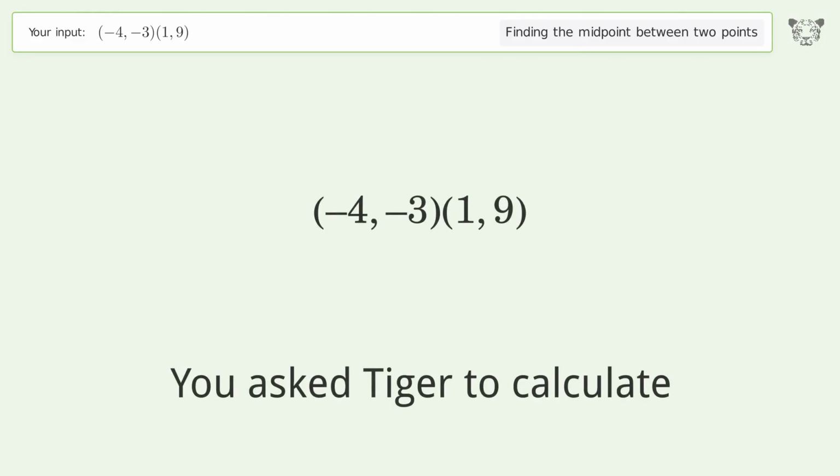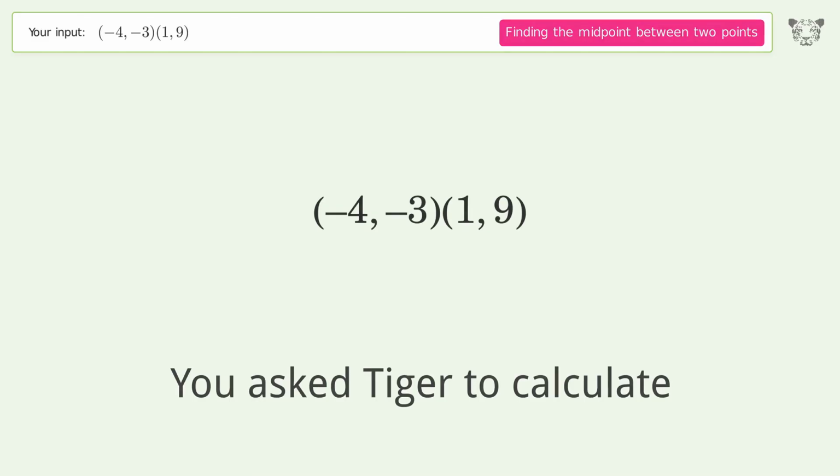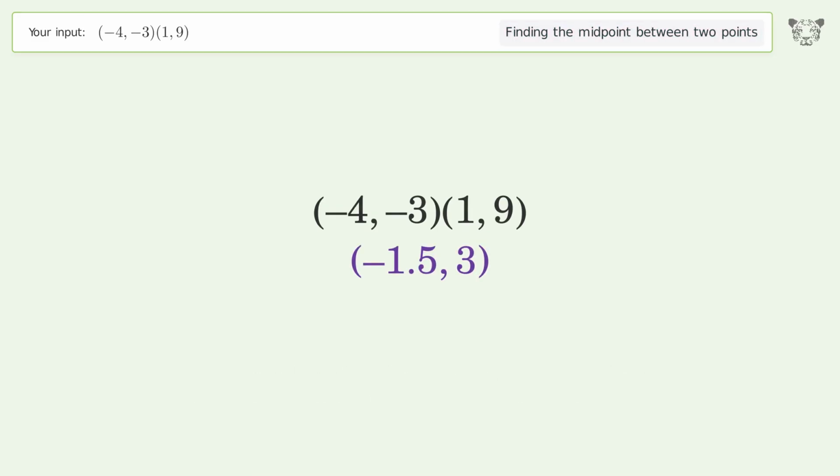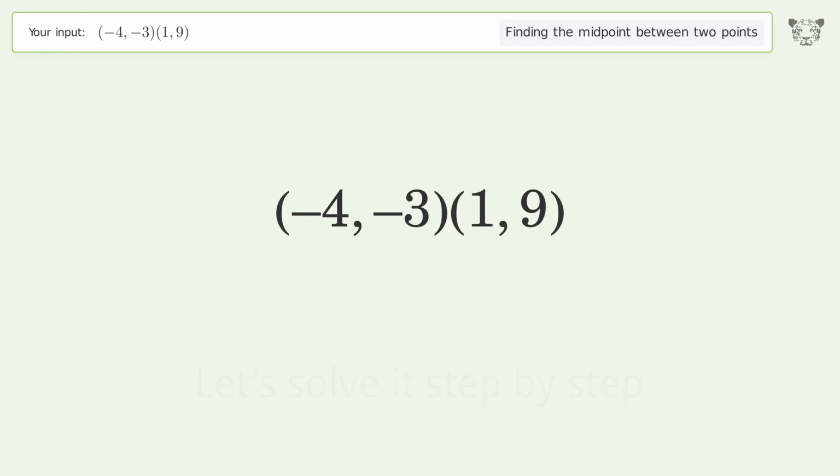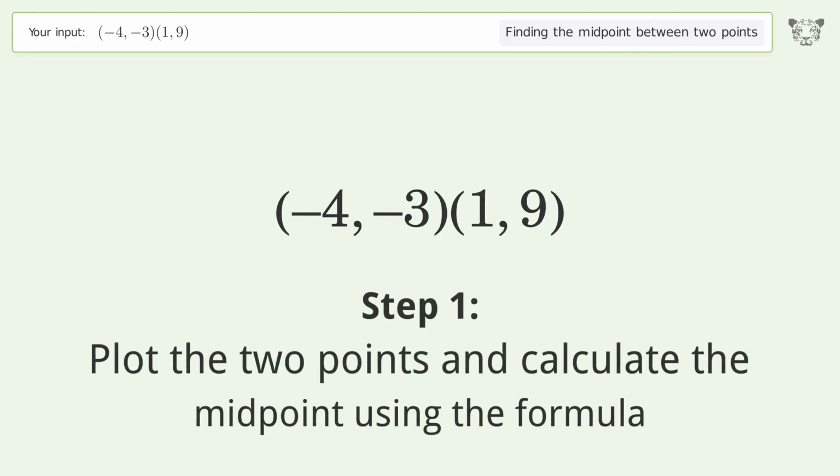You ask Tiger to calculate. This deals with finding the midpoint between 2 points. The midpoint between the 2 points is -1.53. Let's solve it step by step. Plot the 2 points and calculate the midpoint using the formula.